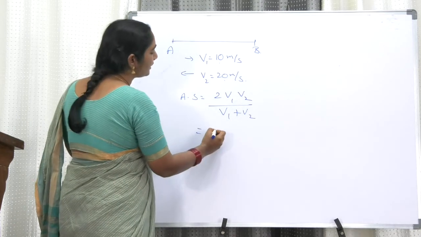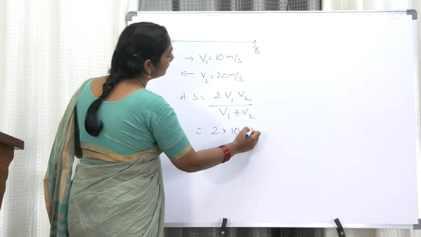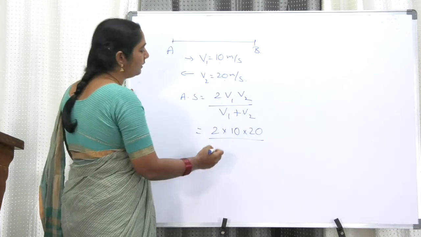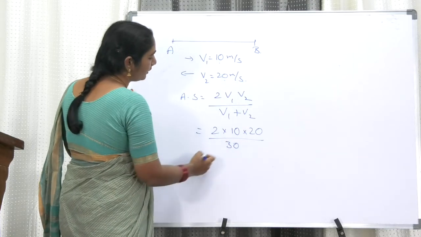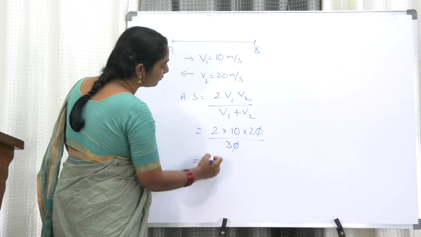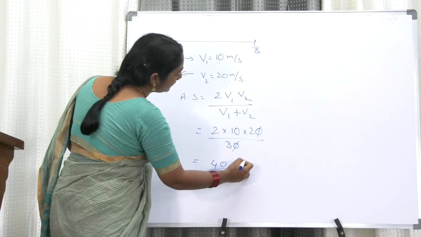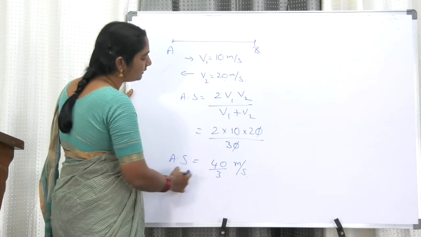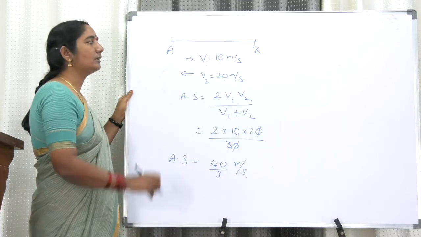Now just substituting the values, you can do it much faster than me. 2 into 10 into 20 by 10 plus 20, that is 30. 0 gets cancelled, 2 4s are 8. So 40 by 3 meter per second. So the average speed is 40 by 3 meter per second, and average velocity is 0.